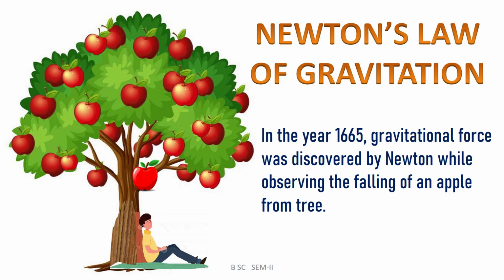This observation led to establishing the most important law in the subject of physics, which we call Newton's law of gravitation. This law was established in the year 1665 by Newton, and the new force discovered by Newton is called gravitational force.